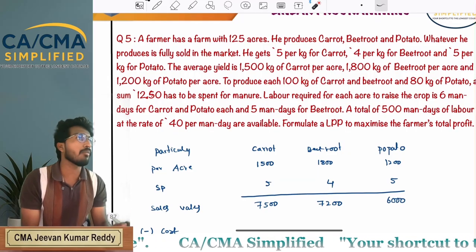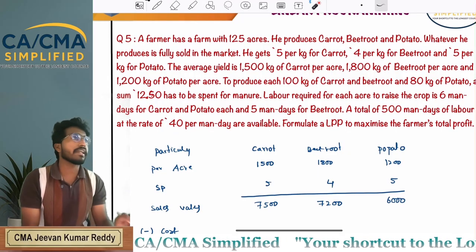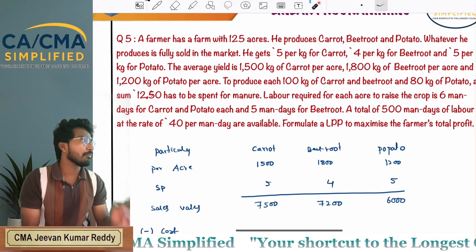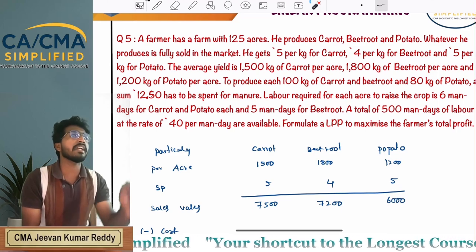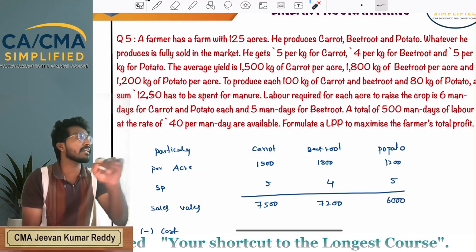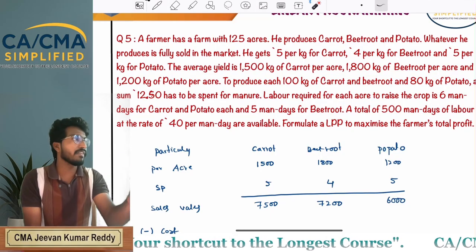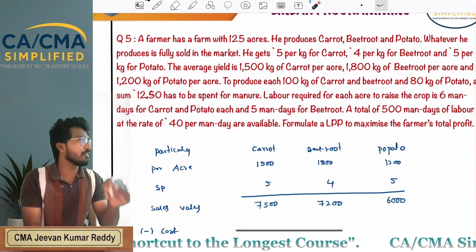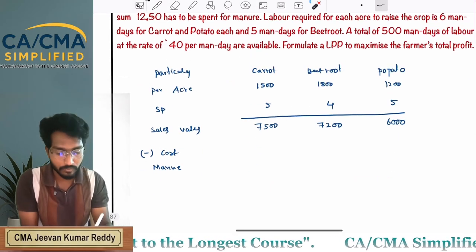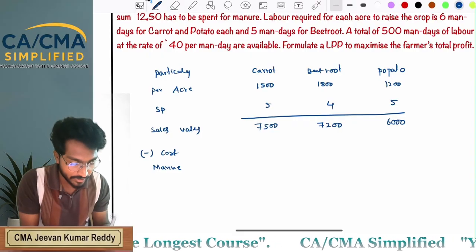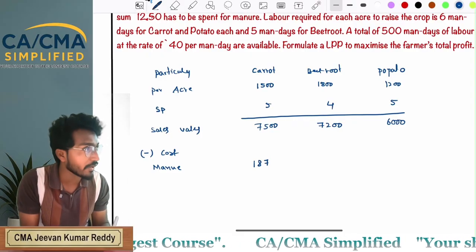That means per acre how much? Per acre you are getting 1500 kgs. Per 100 kgs 125. For 1500 kgs, how many 100 kgs are there? 1500 divided by 100, that is 15 into 125, 1875.